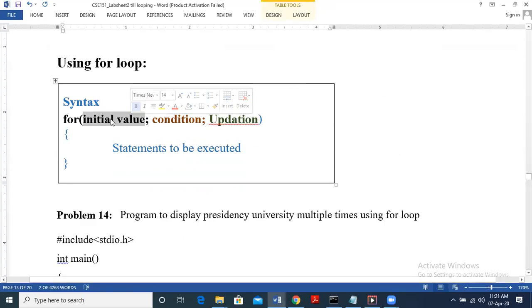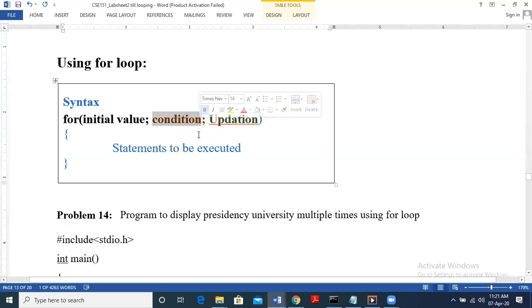So here first we are going to write the for keyword, within brackets initialization. So initialize the index variable. For example, if we take the same way as the while loop example, i will be 1. So that is initialization. And then check for the condition i less than or equal to number. So number can be how many times we want to print Presidency University.